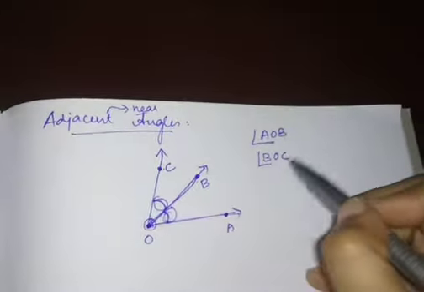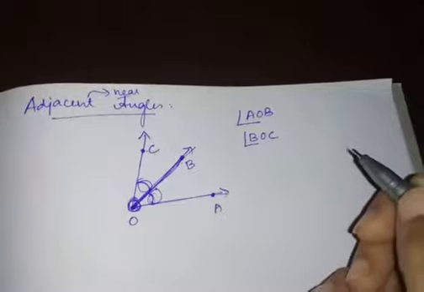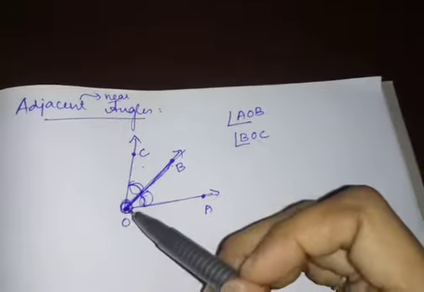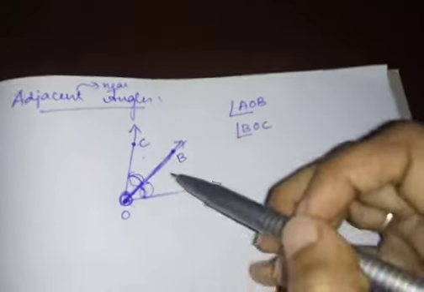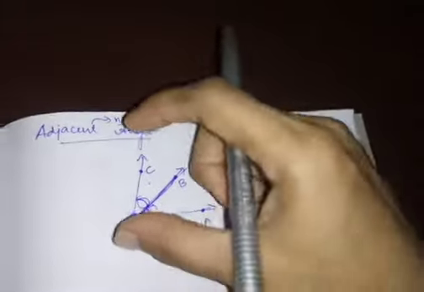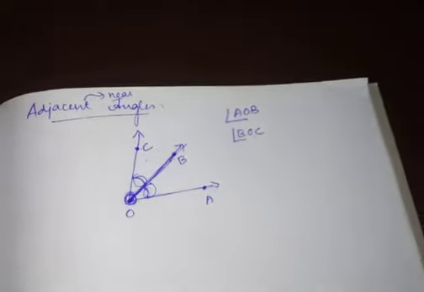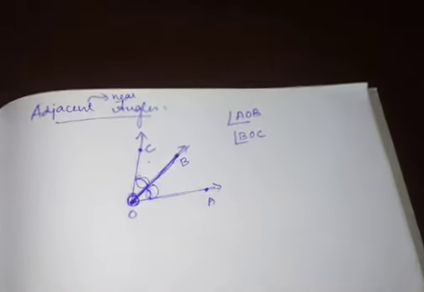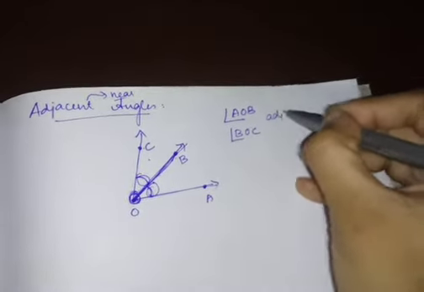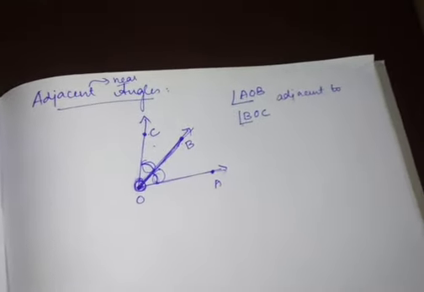Okay, so these two angles share the common vertex. Then they share the common arm. Okay, this is the arm, right? This arm is common for this angle as well as this angle. So they share the same vertex, they share the common arm, and this common arm is in between the exterior arms. So that will be in between those two arms. So these are your adjacent angles. So we can say that AOB is adjacent to BOC.